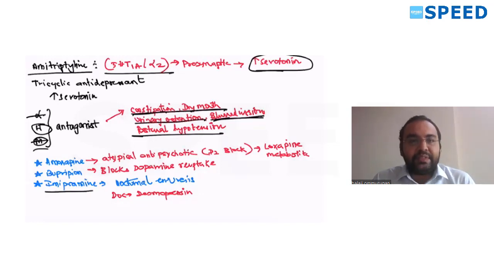One of the other drugs in this group of TCAs is imipramine, which you use for nocturnal enuresis, but the drug of choice is desmopressin. Nocturnal enuresis, but drug of choice is desmopressin.